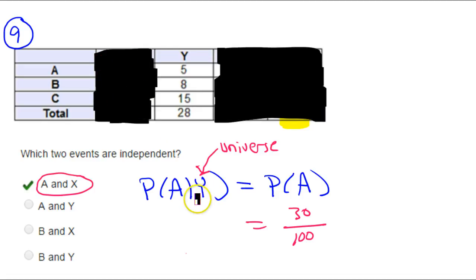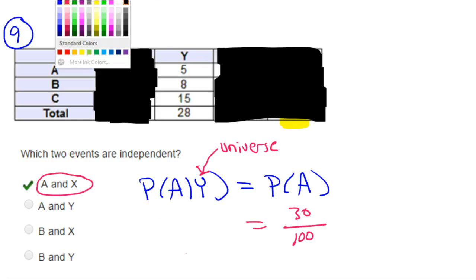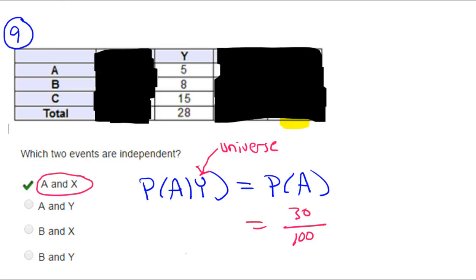So in a universe of Y, where Y is given, now we ask ourselves, what's the probability of A? So target over total. These are the A's in this smaller universe, and this is the total. So 5 out of 28.